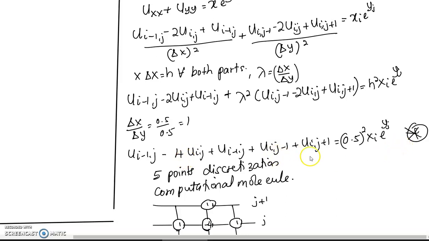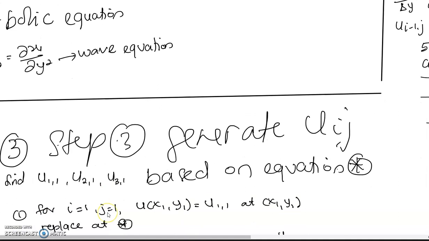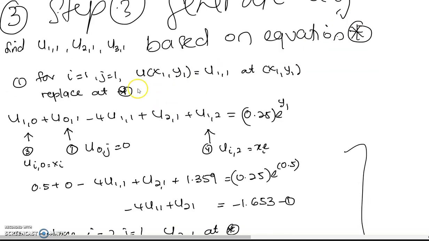Based on the derivation of the elliptic equation of Poisson type, you have 5 points of derivation. So now let's go to step 3. Step 3 is to generate U_ij. There are 3 points that we are going to find for the elliptic equation. The first is how to find U_ij, U11, U21, U31 based on the equation of the Poisson derivation